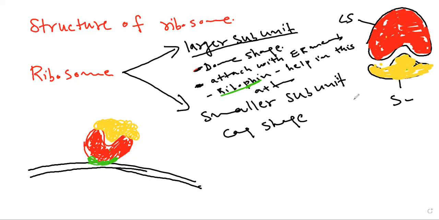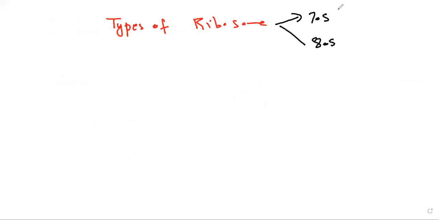Now, there are two types of ribosomes. If we talk about the types of ribosome, what are these two types? One is the 70S ribosome and the other one is the 80S ribosome.